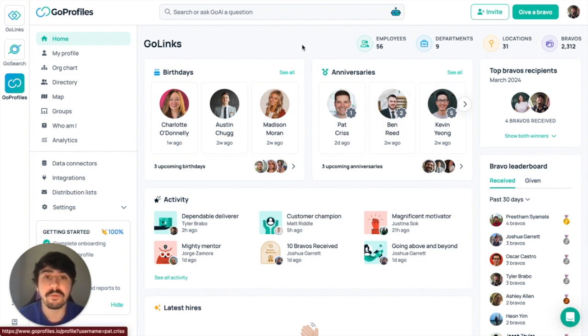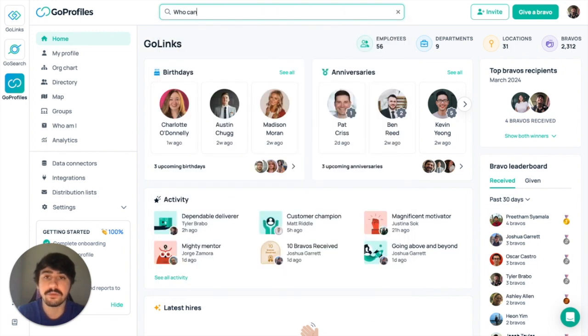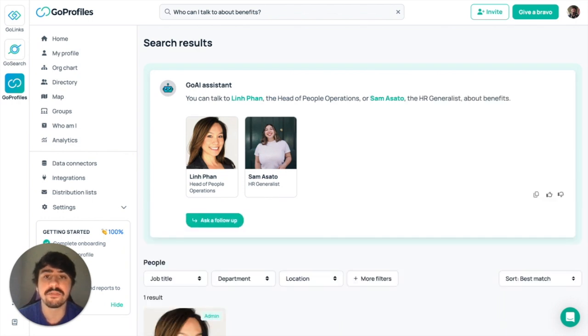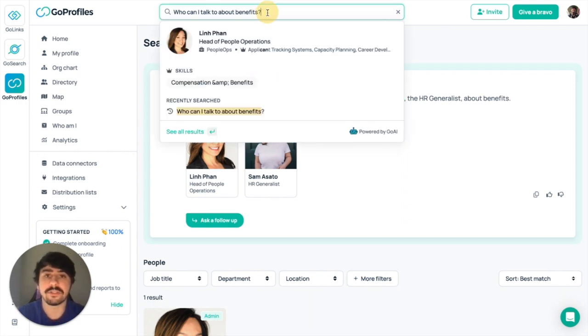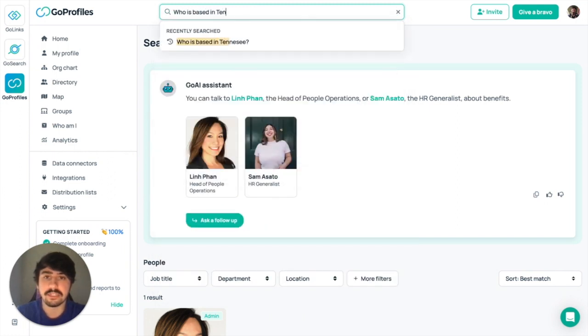So I wanted to give a couple of examples of this today. So I'm going to go up here to the search bar and I'm going to say, who can I talk to about benefits? And it's going to return that I need to talk to our head of people operations, Lynn, or our HR generalist, Sam. Maybe I wanted to find out, who is based in Tennessee.